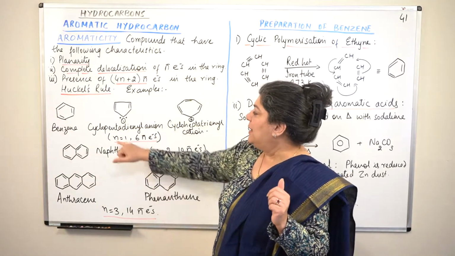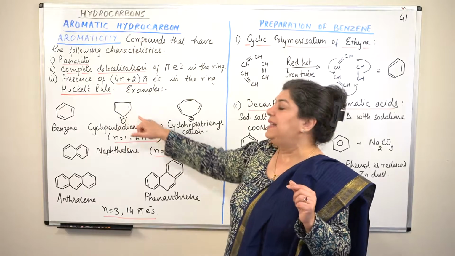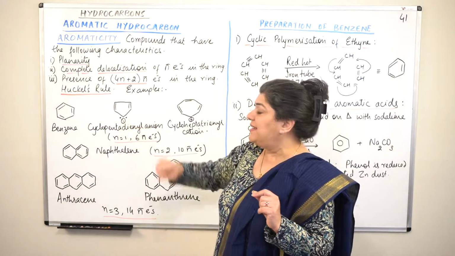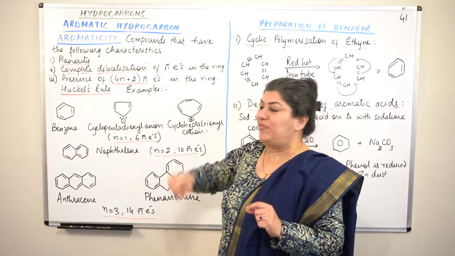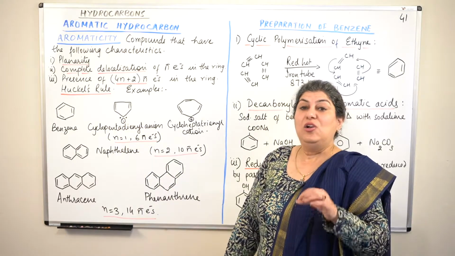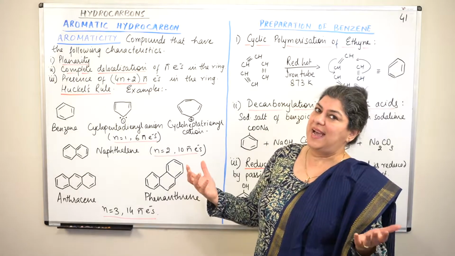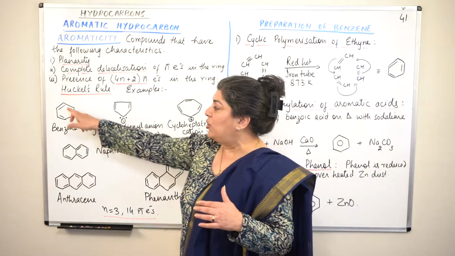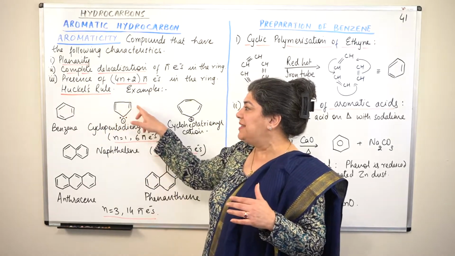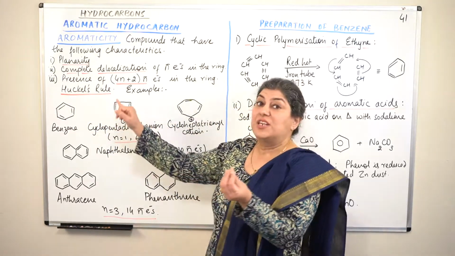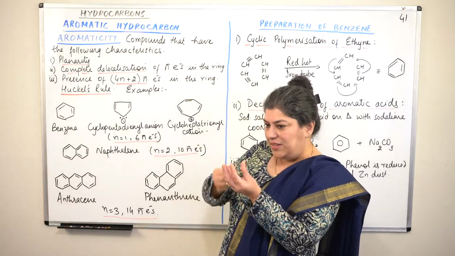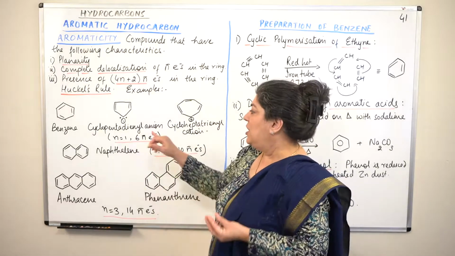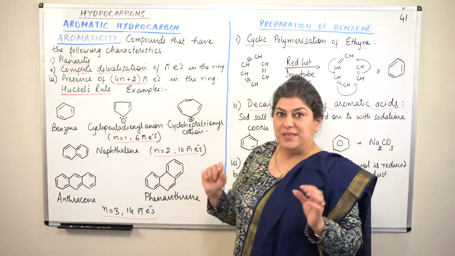Look at this now. This is cyclopentadienyl anion. It's an anion. At this point, there's a negative charge and there's a lone pair of electrons here. Lone pair of electrons also act as if they are in conjugation. What is conjugation? If they are present as alternating, if they are also present in a situation where they alternate with the double bonds, if they are in conjugation, they can also participate in resonance. So this is a pentagonal molecule.